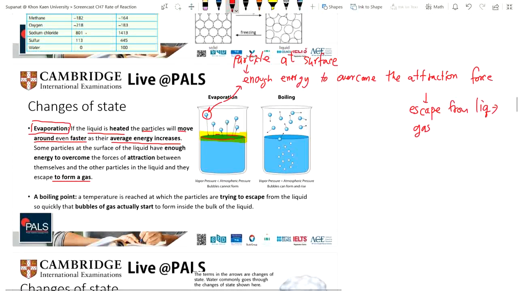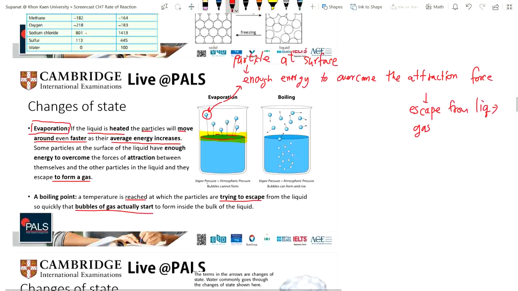A boiling point is the temperature reached at which particles are trying to escape from the liquid so quickly that bubbles of gas actually start to form inside the bulk of the liquid.